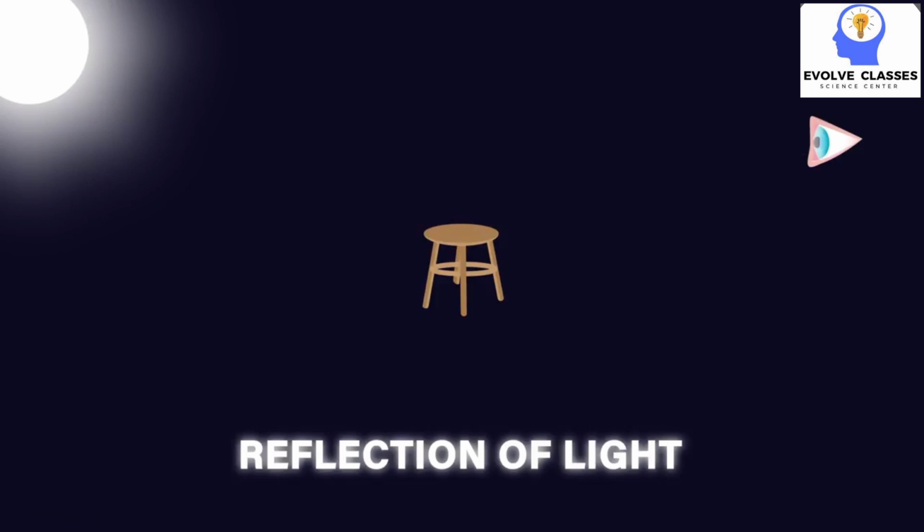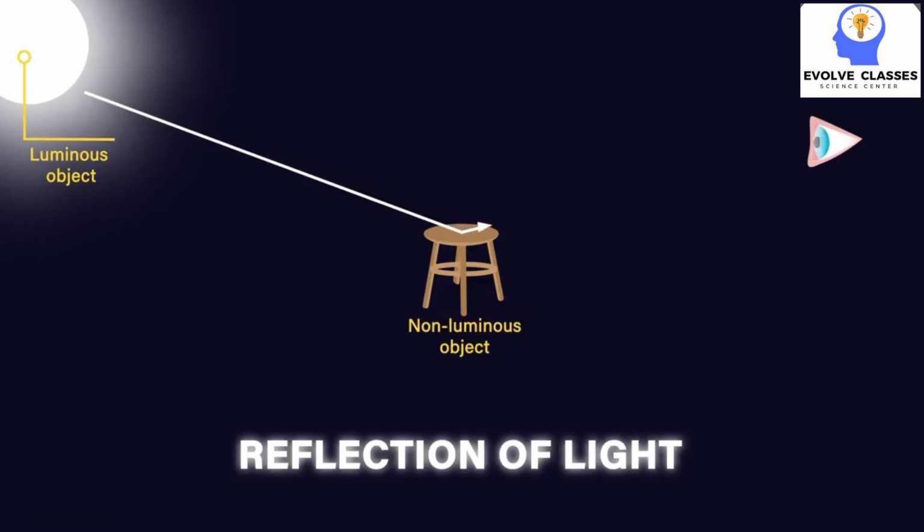Let me repeat. The light coming from the luminous objects falls on the non-luminous objects. Non-luminous objects then reflect this light, and this reflected light travels towards our eyes. And that's why we see the objects.